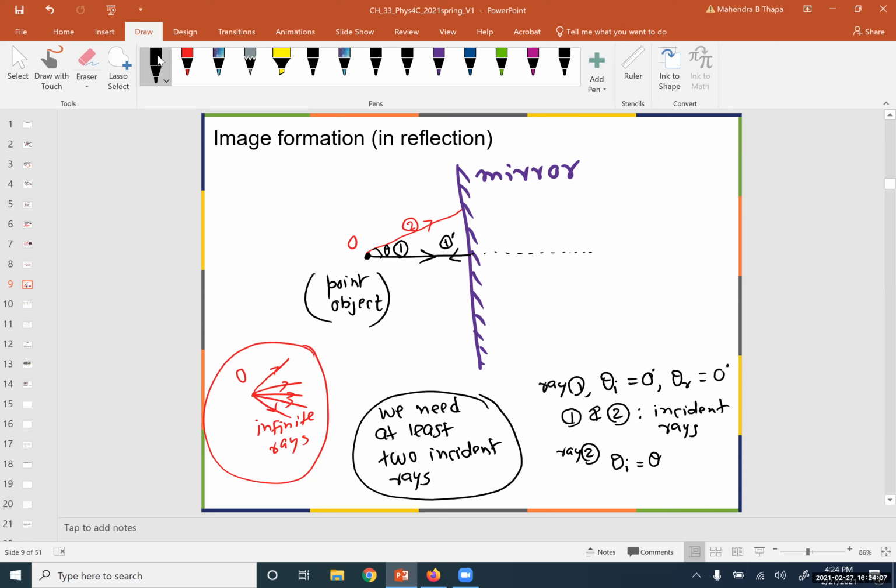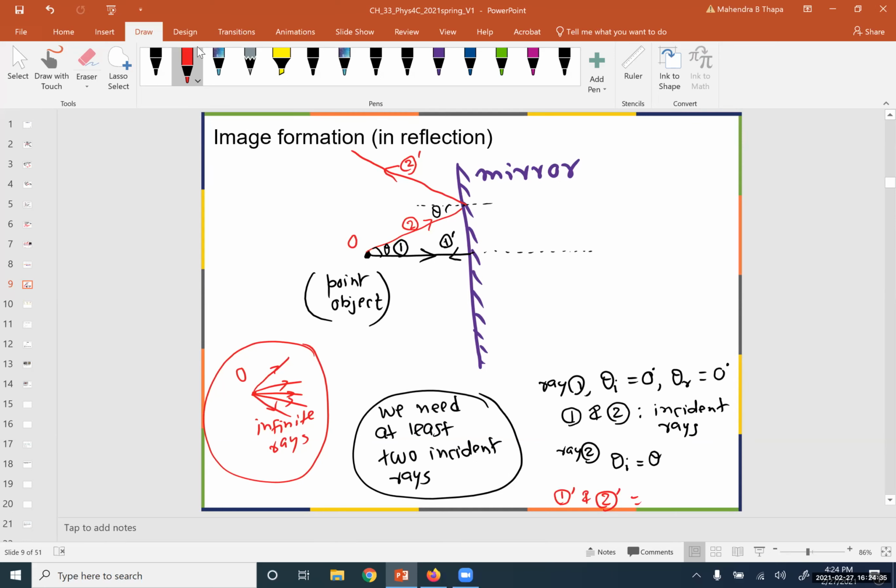If you draw the perpendicular at this point, this angle is also theta. According to the law of reflection, the reflected ray will go this way because it cannot go backward. So 2 prime is the reflected ray. You can see that 1 prime and 2 prime are reflected rays.